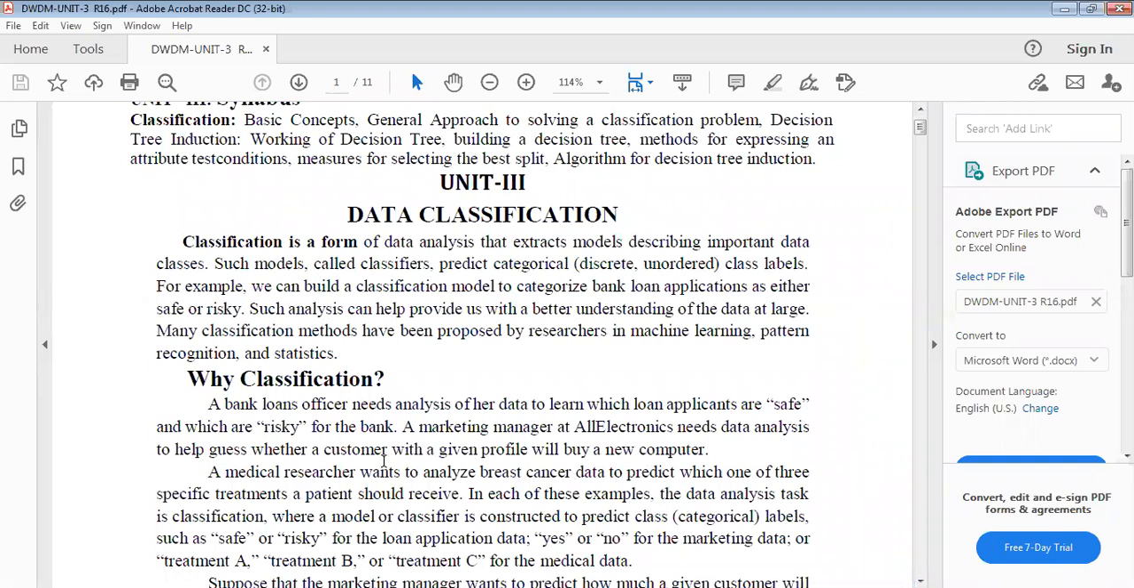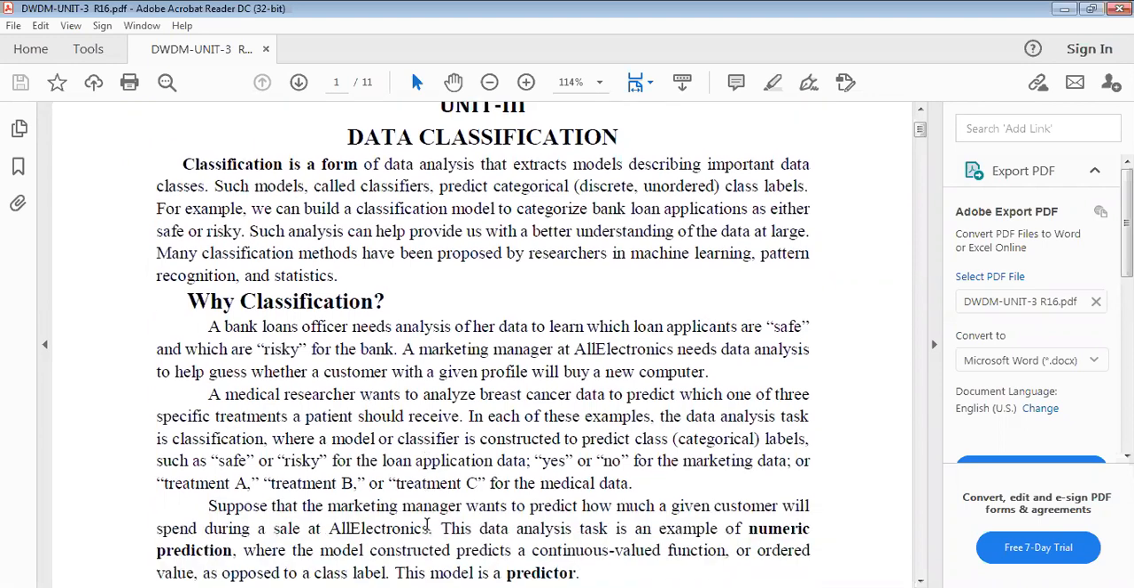A marketing manager can analyze the data, the applications you are getting from various customers, and then classify them as either safe or risky based on that data. Suppose a marketing manager wants to predict how much a given customer will spend during a sale at a particular company, like AllElectronics. This data analysis task is an example of numeric prediction,